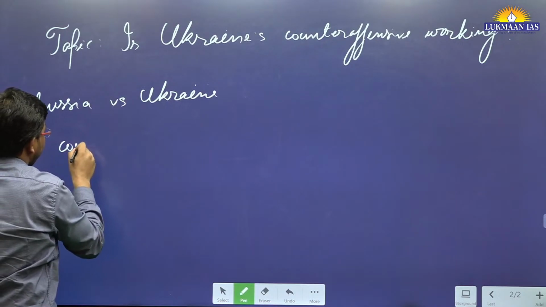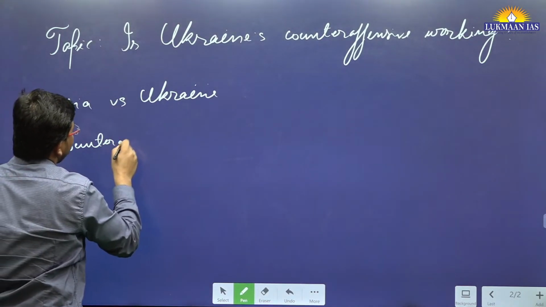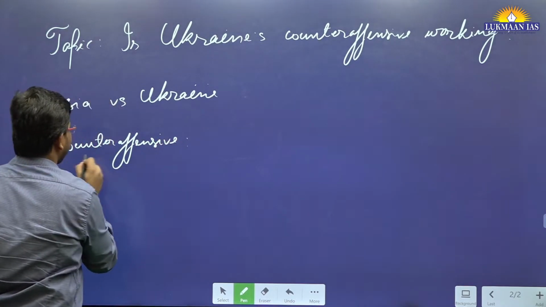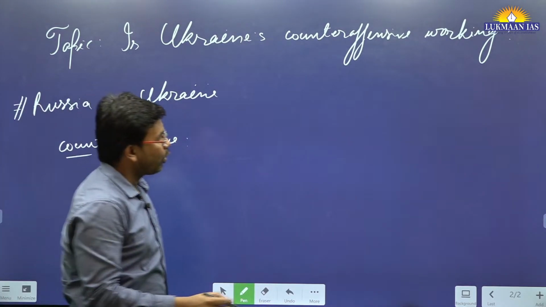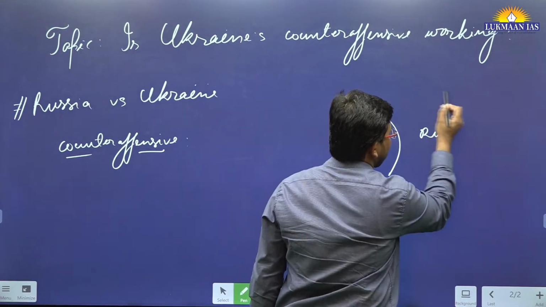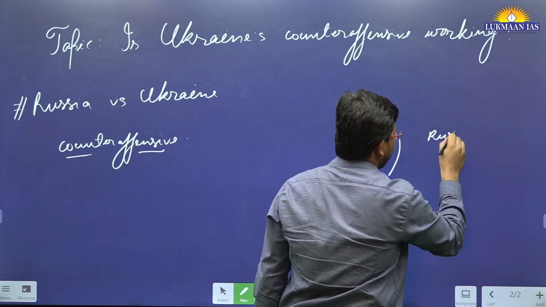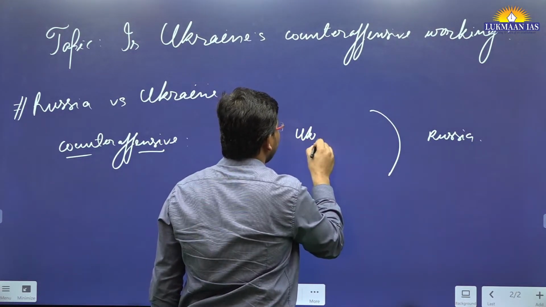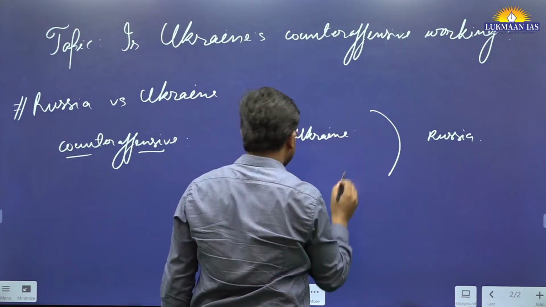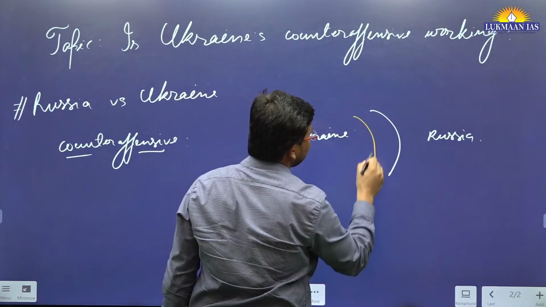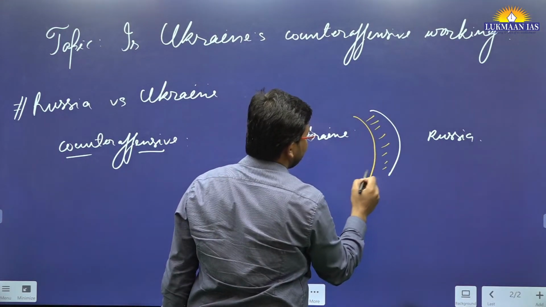So we need to understand what we mean by the counter-offensive warfare technique. On one side we have Russia, and on the other side we have Ukraine. Russia has captured this much territory of Ukraine.